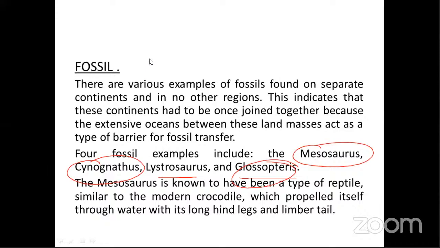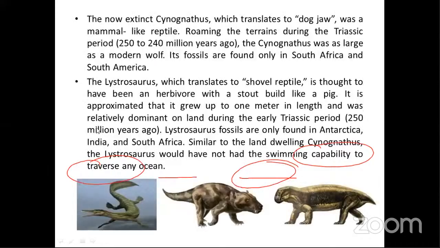Okay, so see the picture. In the picture, you can easily identify that all are extinct animals. They are not present. So like this is called Lystrosaurus, Cynognathus, Mesosaurus.